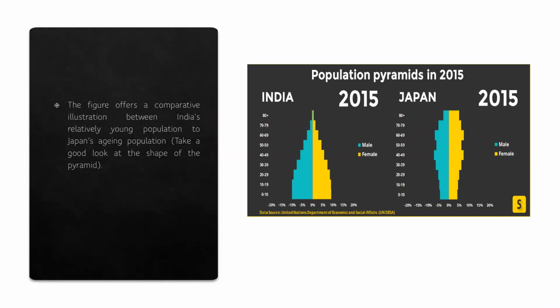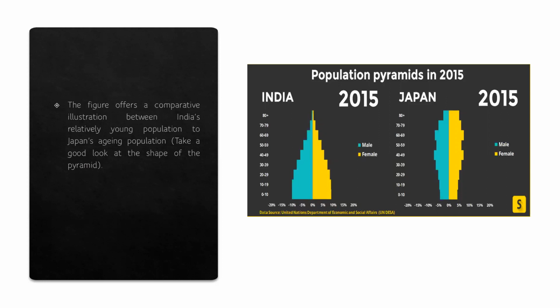Now, this demographic transition process of declining fertility and mortality gives rise to increasing numbers in older cohorts compared to younger cohorts. You can see here the comparative population pyramid of India and Japan. Japan is a developed country, so they are in the more advanced phase of the demographic transition. So look at the cohorts, look at the older cohorts. Cohorts means those pyramids, or those rectangles of the older age groups.